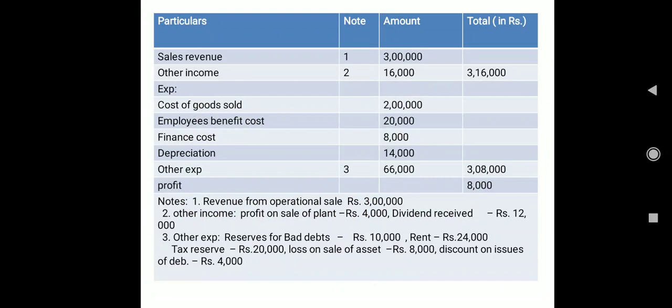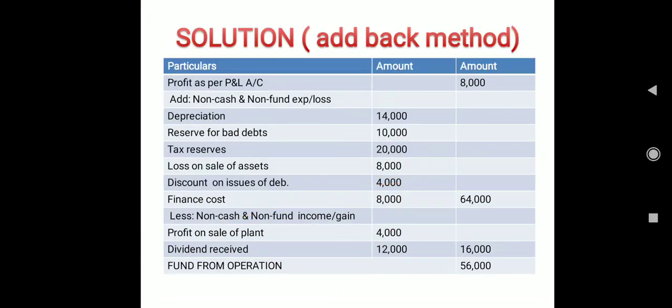Fine, I hope you are clear about which item is under which heading. So now let's move towards the solution. Again we will try to solve this problem with both the add back method and the direct method. And further in these classes, I'm just going to follow the add back method.